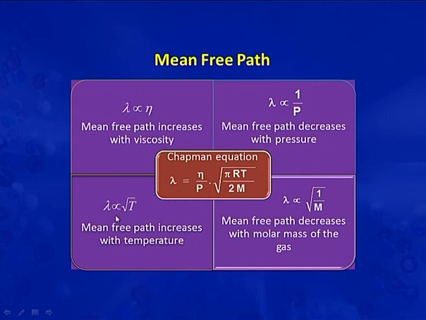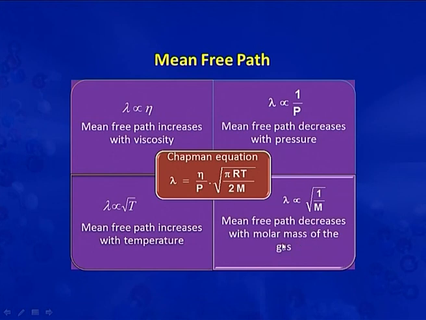And lambda is proportional to root T, which means mean free path increases with temperature here. Lambda is proportional to root 1 by m. It is clear from this expression that if the size of the gas molecule is larger, the mean free path is small.